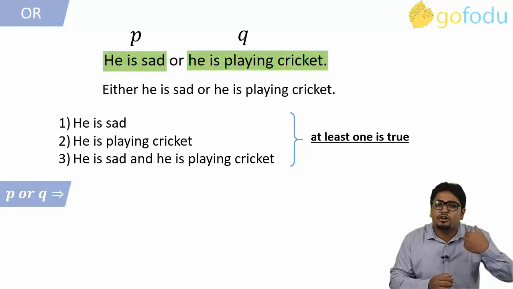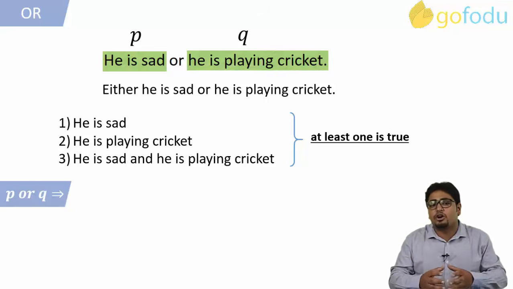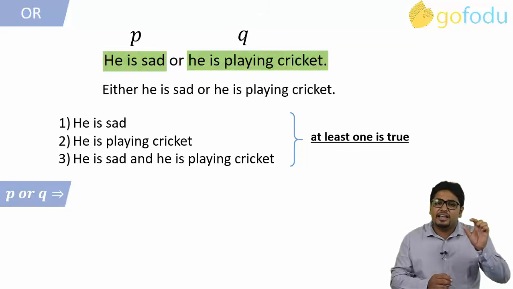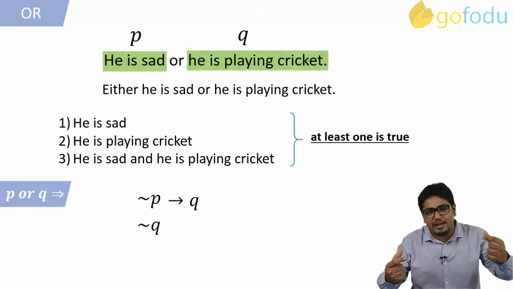Therefore, negation of one statement means the second statement has to be true in order to make the compound statement true. Hence, negation P will imply Q and negation Q will imply P.